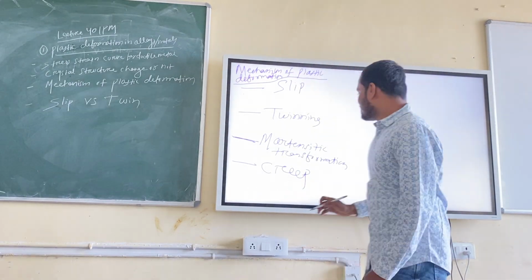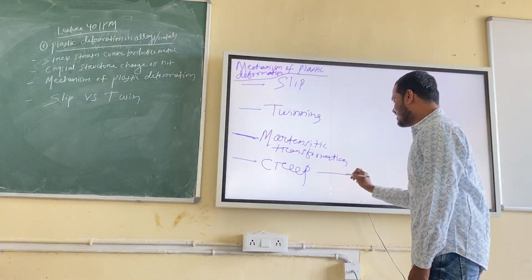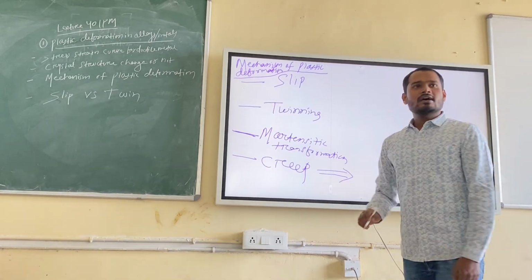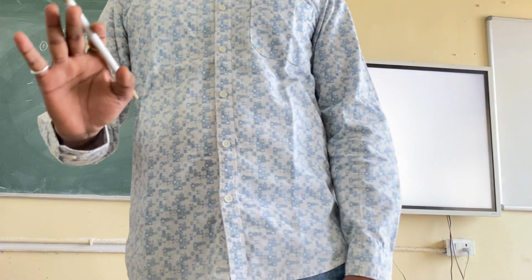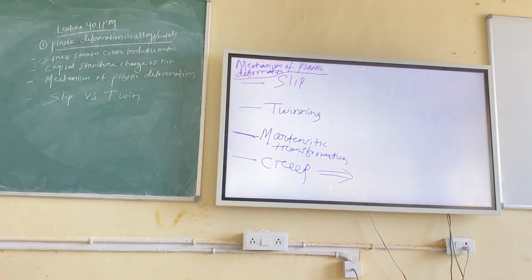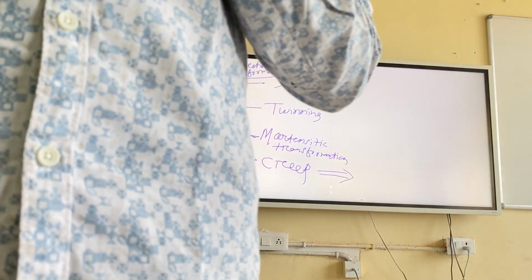But this one, you have to remember, occurs while the material is in service. We do not do anything. You make a component. For example, you people know boiler tubes, boilers.